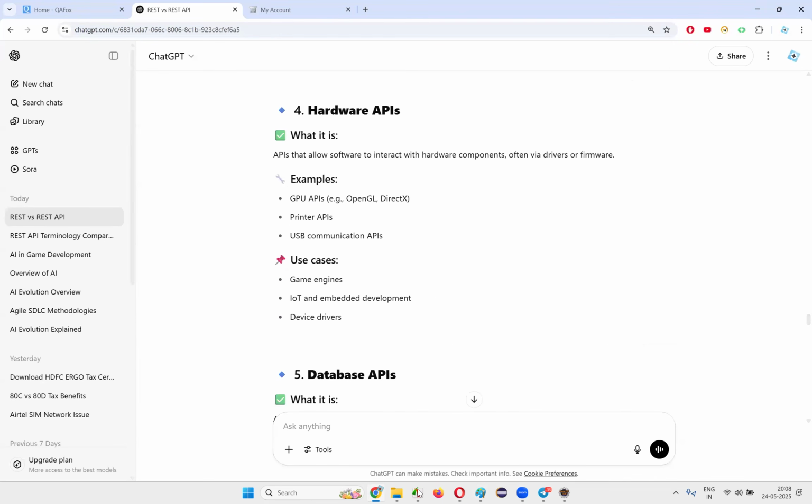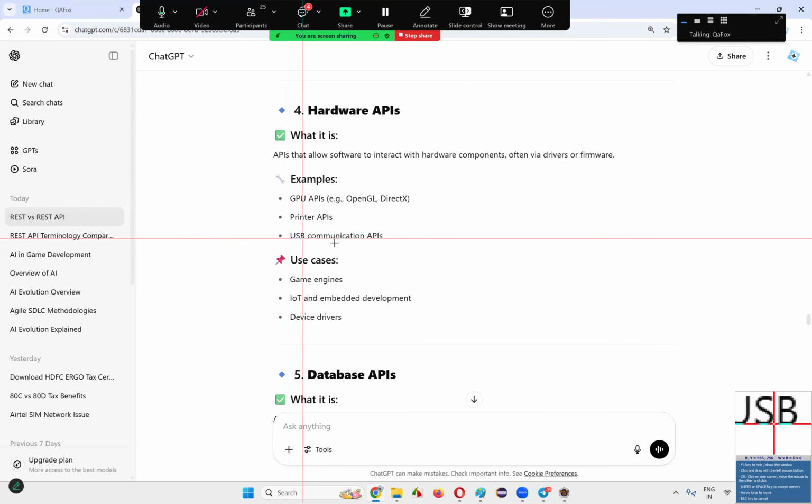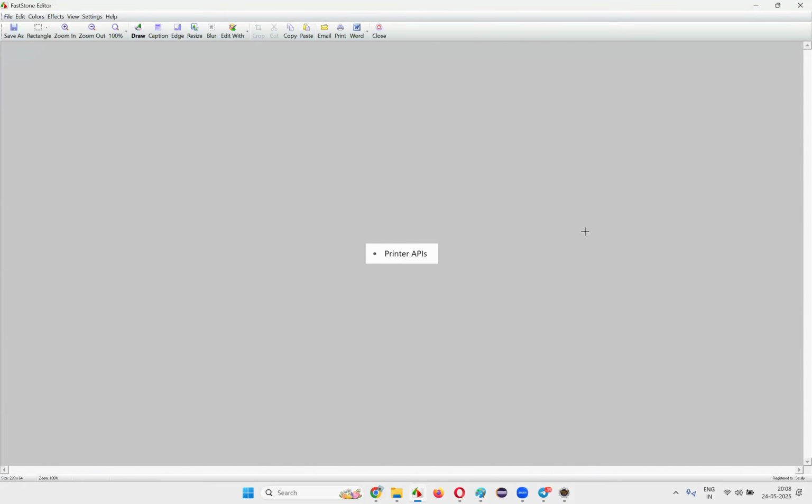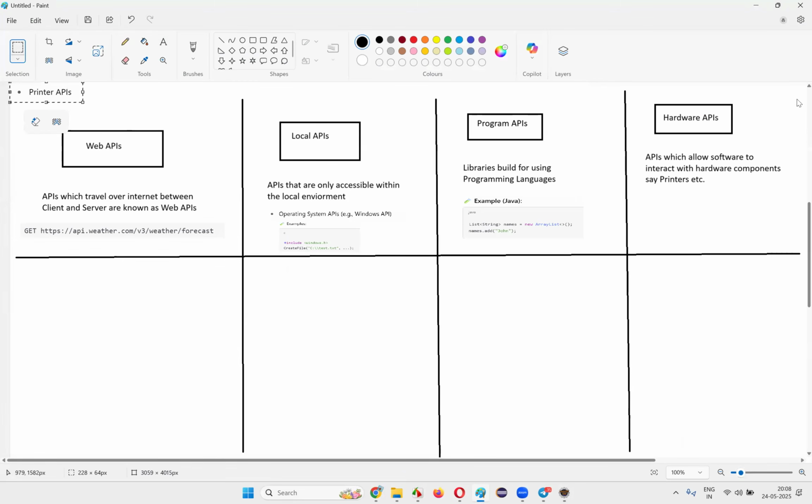Printer APIs are an example of hardware APIs. Other examples are USB communication, or when you put in a pen drive, whatever it may be. Any hardware device that you connect comes under examples of hardware APIs.